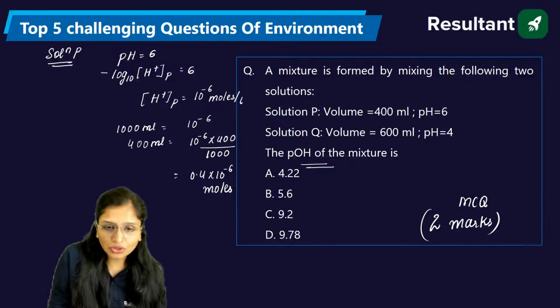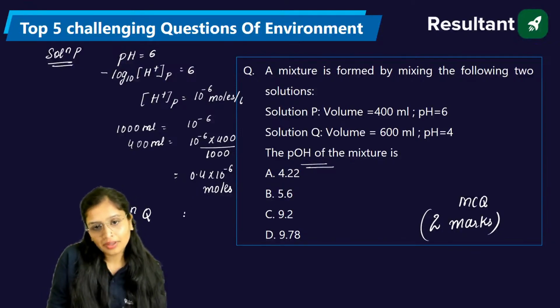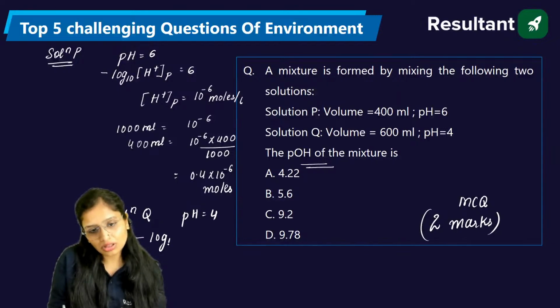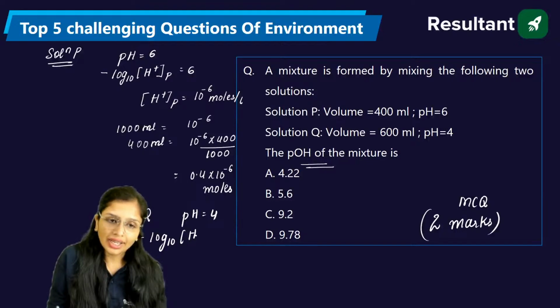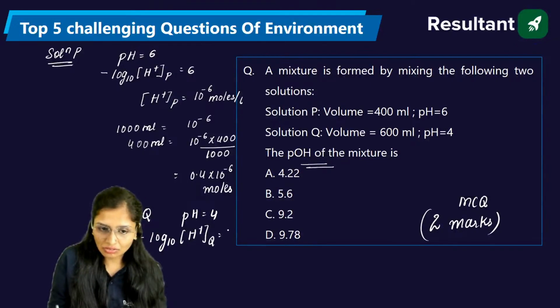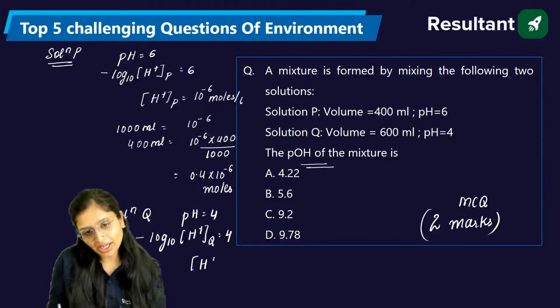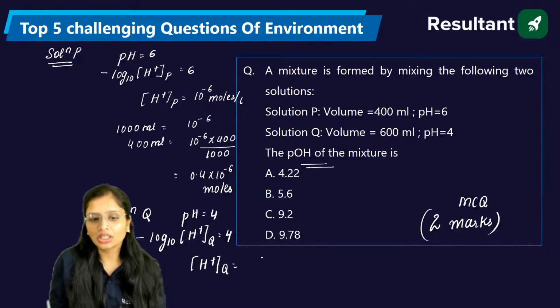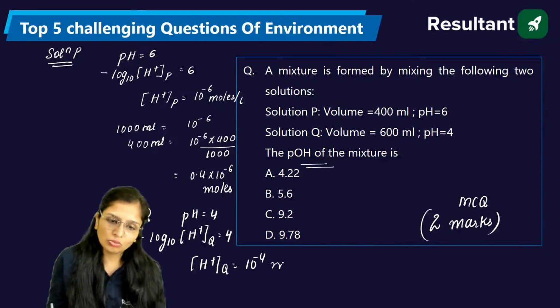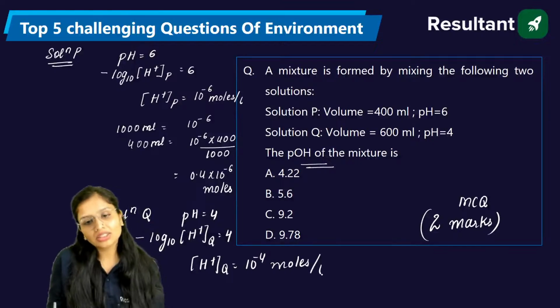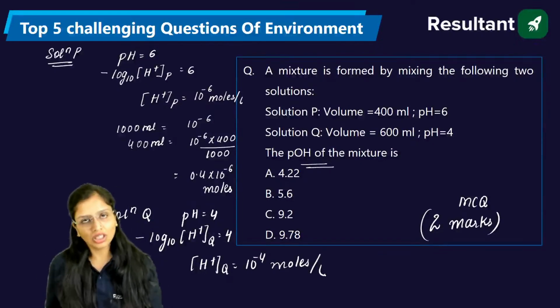Then for the solution Q, pH is given to you as 4. So minus log base 10 of the H plus ion concentration. From here, the hydrogen ion concentration is 10 raised to power minus 4 moles per liter. But this is per liter, that is for 1000 ml.